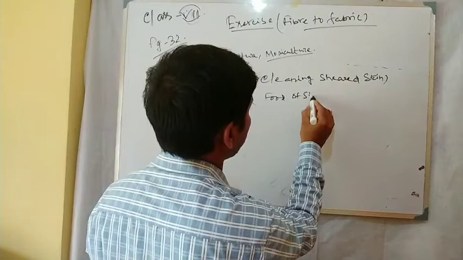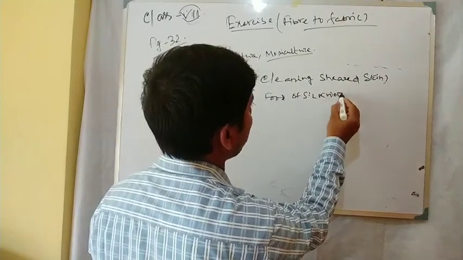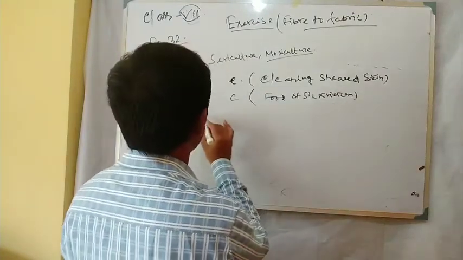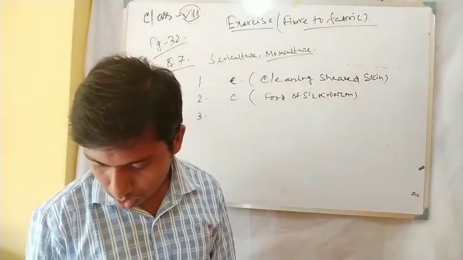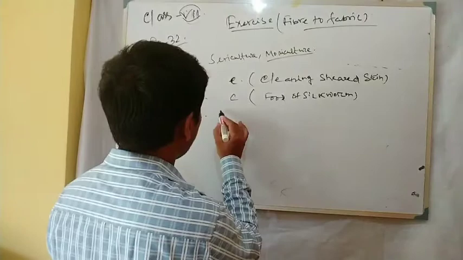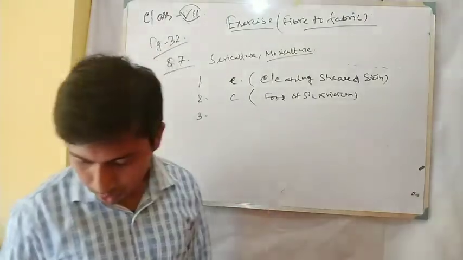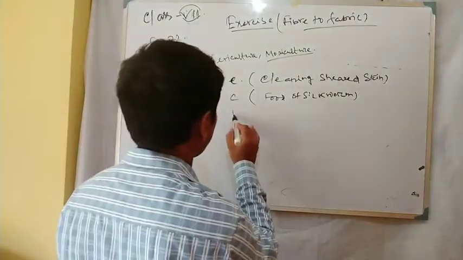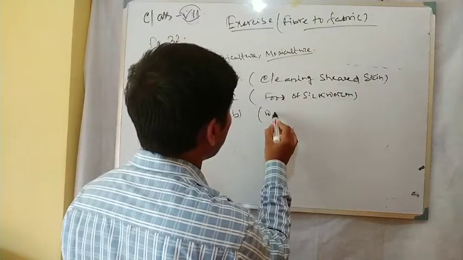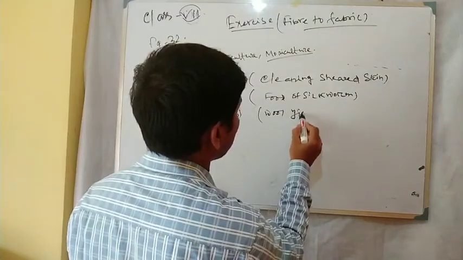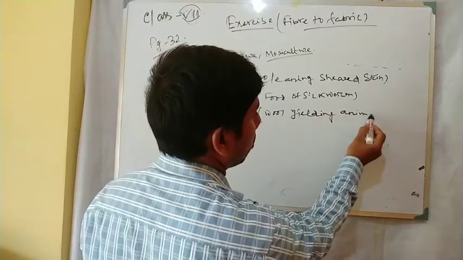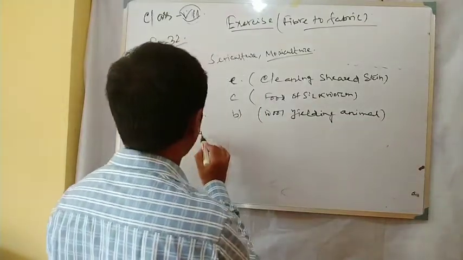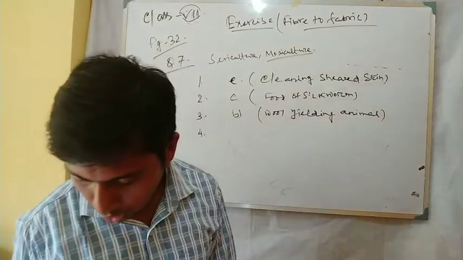Food of silkworm. Number 3 is yak. So yak goes with B, that is wool yielding animal. Number 4 is cocoon.